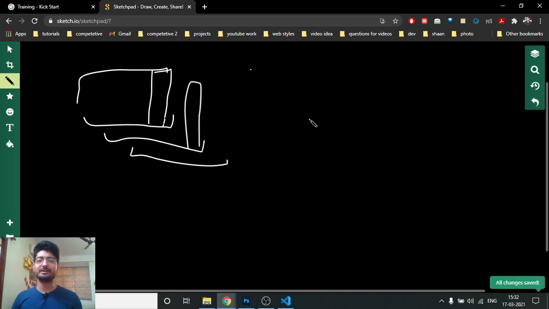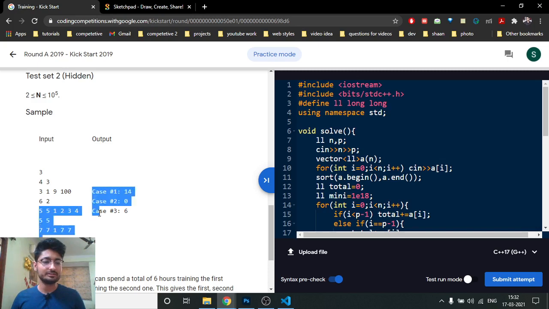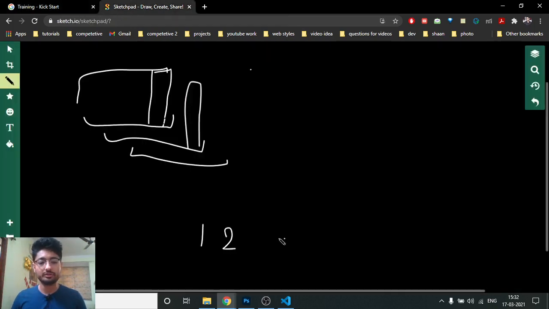Sorting doesn't affect anything in this problem, because we can choose any students. So you first sort all the numbers in increasing order. Let's just take this example: 1 2 3 4 5 5.